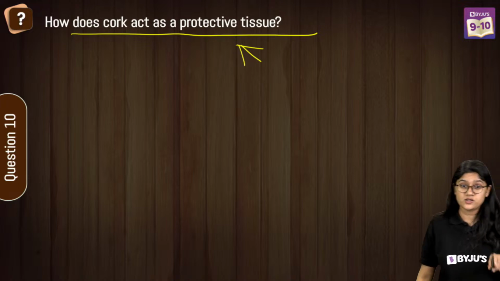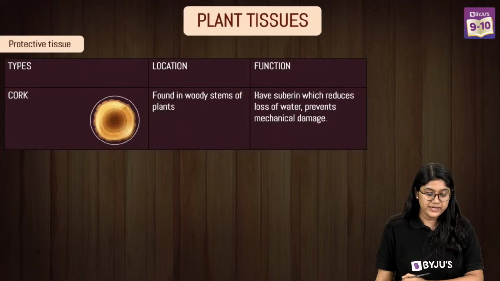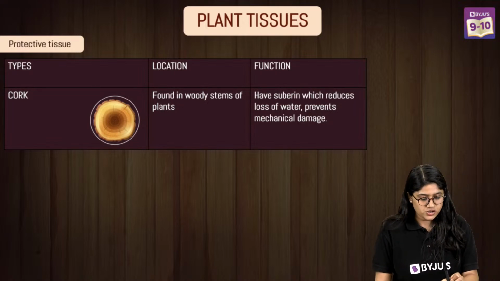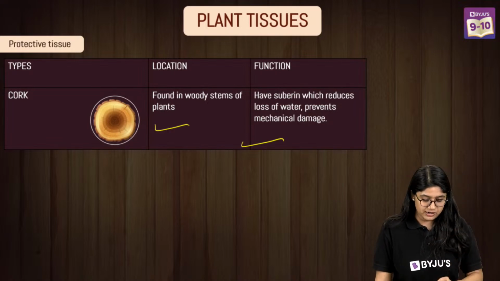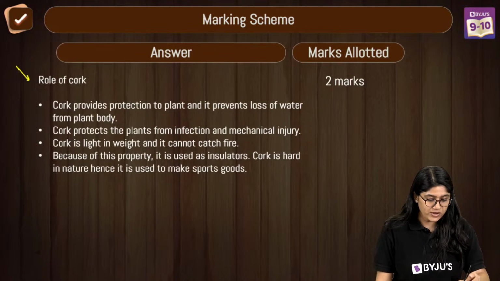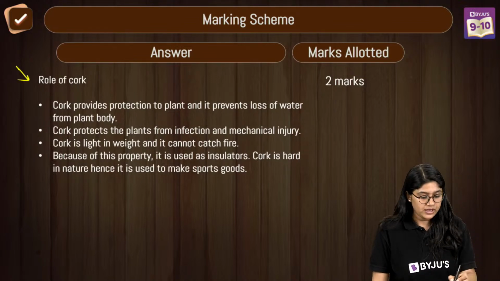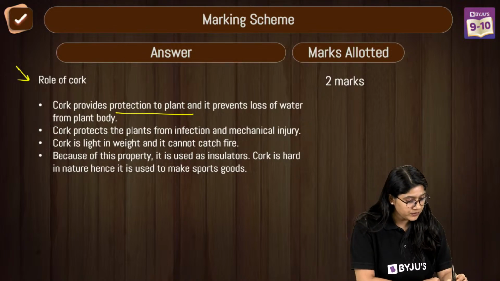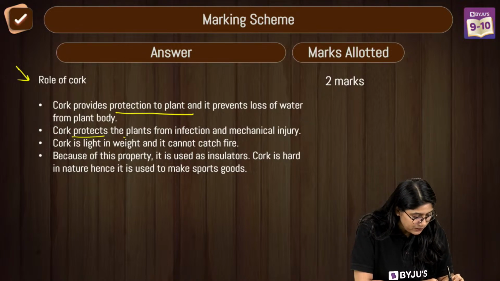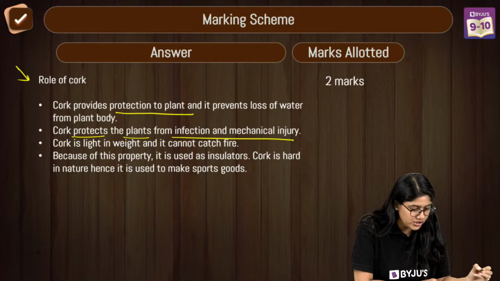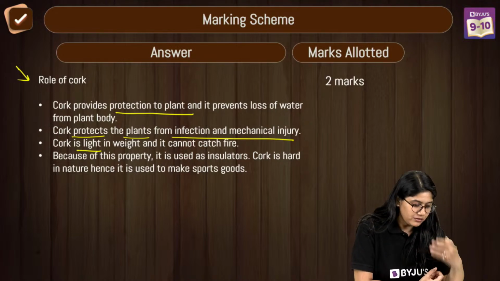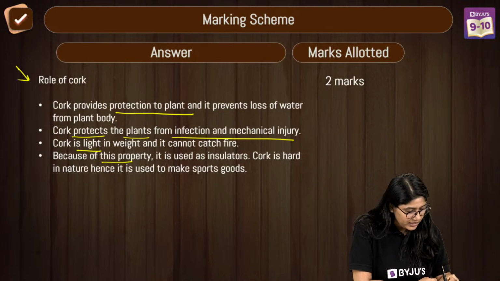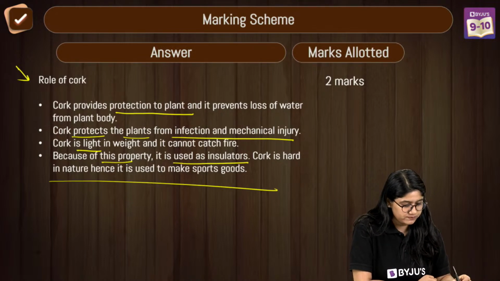Very good, because of the suberin, and of course it makes it impervious to water exchange. So we can answer our question: what is the role? Basically we're asking for the function. It provides protection to the plant and prevents the loss of water. It protects the plant from infection and makes it light. It's very light, and of course this property, it is also an insulator, which we use.